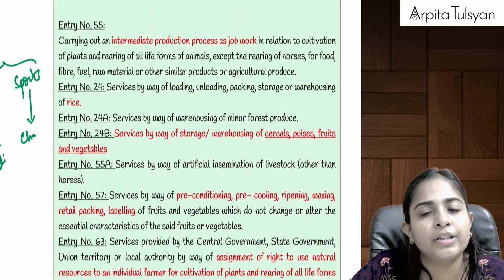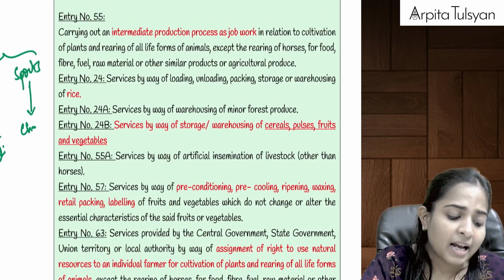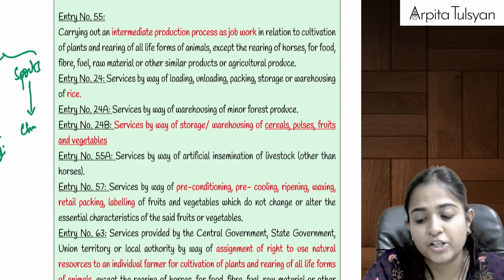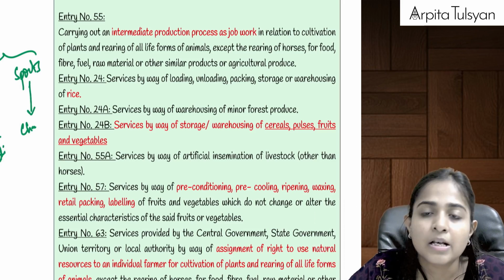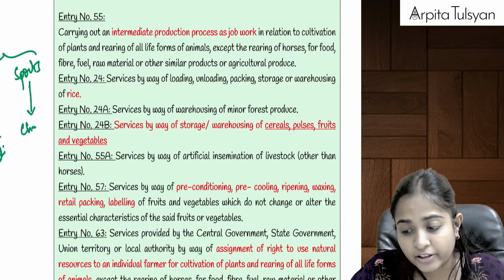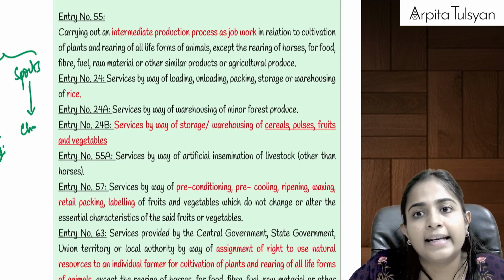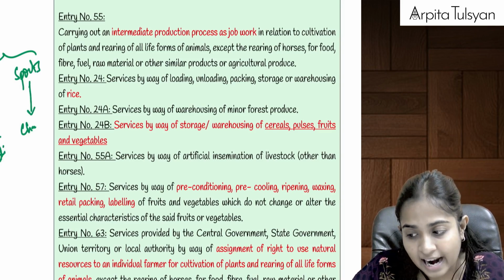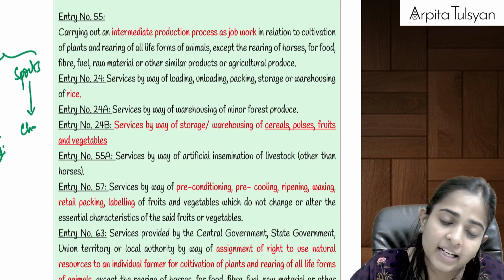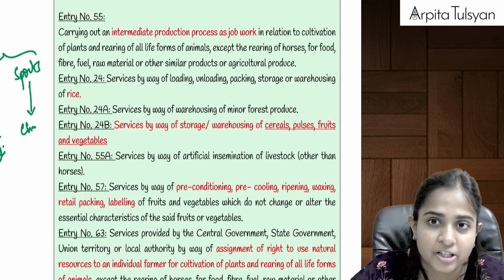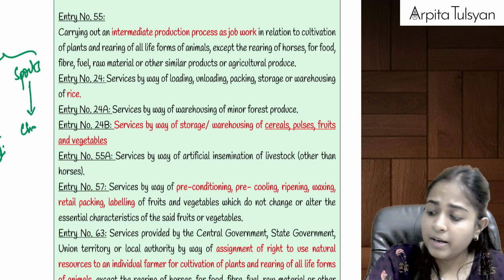Please be careful with the term agricultural produce. Anything relating to agriculture produce, it can be either if you're providing the service of agriculture operations, if you're providing farm labor, laborers who can come to your farm and do the farming, etc. If you are doing any process at the agricultural farm itself, if you're renting any agricultural machinery or any vacant land, then even that is exempt from GST. Loading, unloading, packing, storage or warehousing of agriculture produce is totally exempt from GST. Agriculture extension services, any services provided by APMC, all these services are totally exempt from GST.